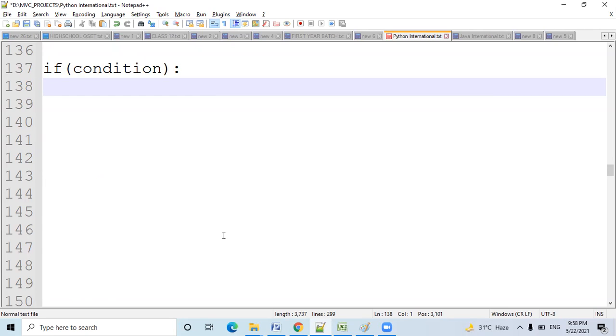The cursor will be in this position. If your cursor is placed on this position, that means you are outside the if. But if your cursor is placed on this position, that means you are inside the if.